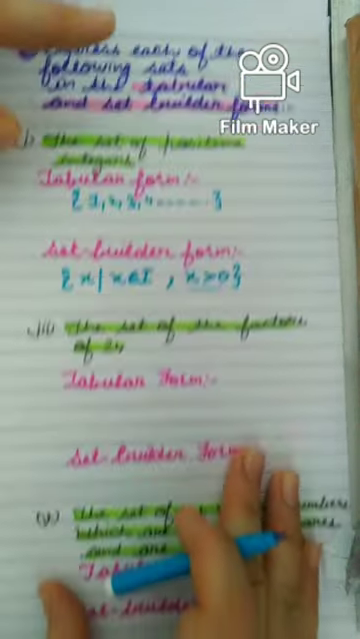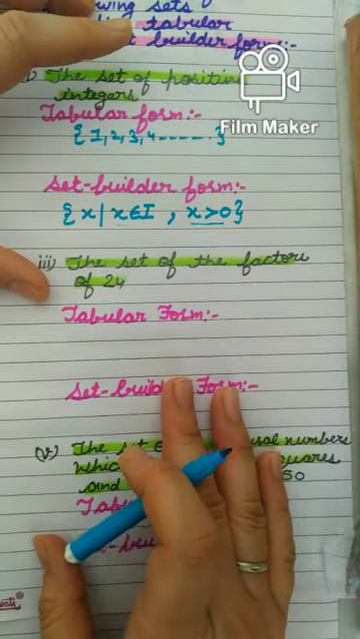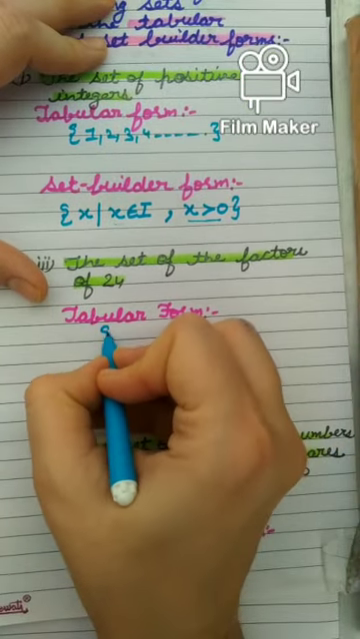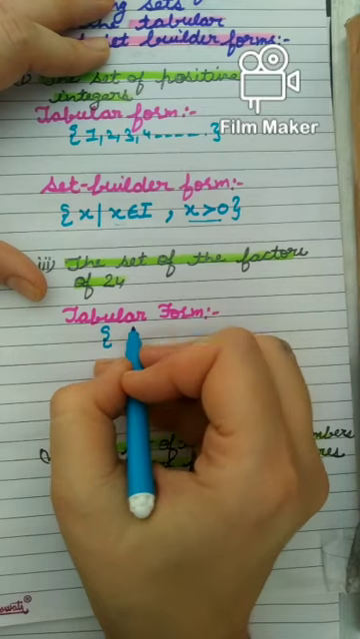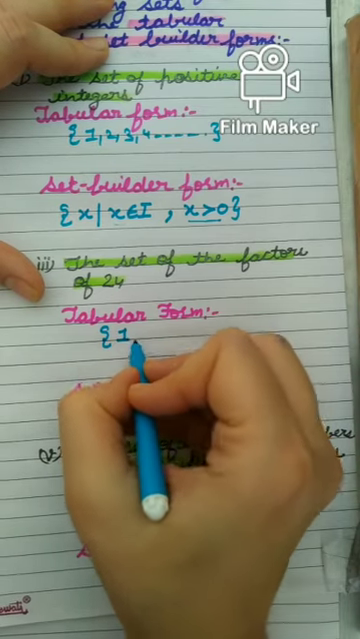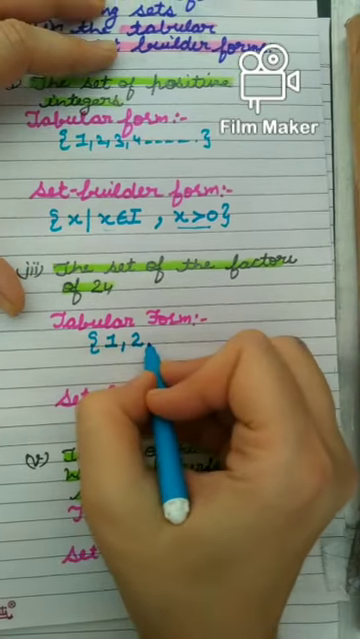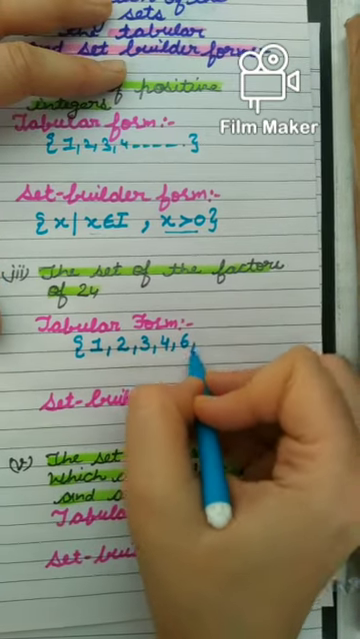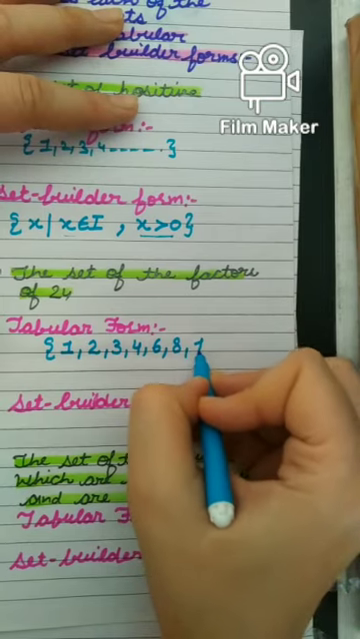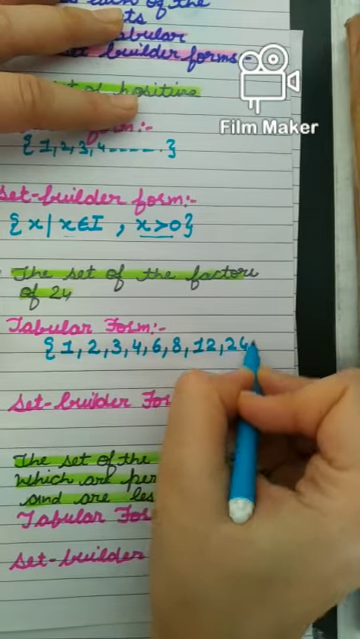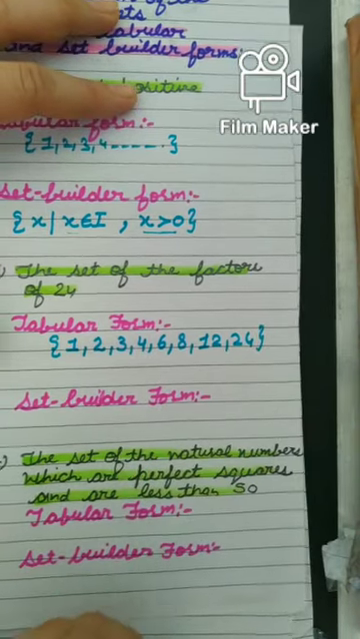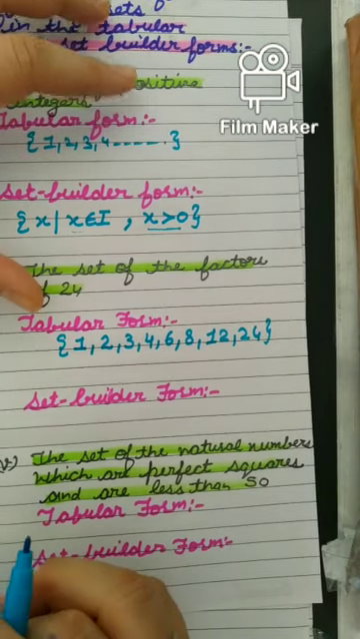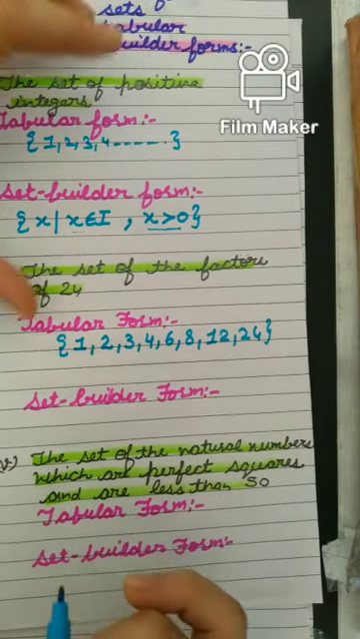Okay. Now coming to the next part, the set of factors of 24. You know the factors are those numbers which divide 24. It is divisible by 1, by 2, by 3 also, by 4 also, 6 also, 8 also, then 12, then 24. So these all are factors of 24. We know how to find the factors. We have done it in junior classes.